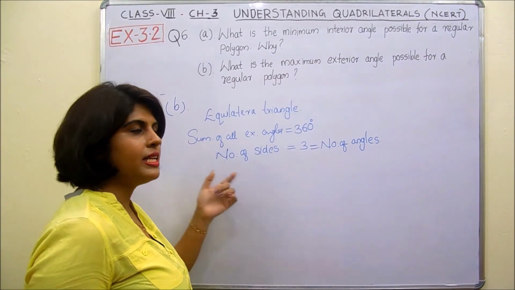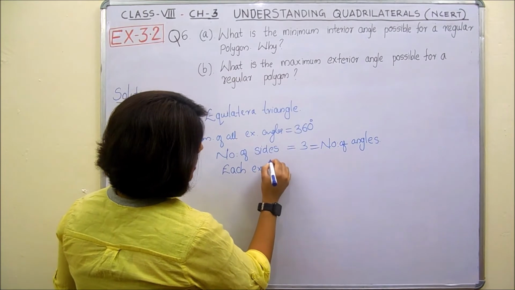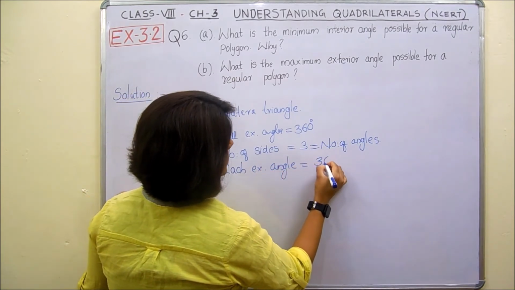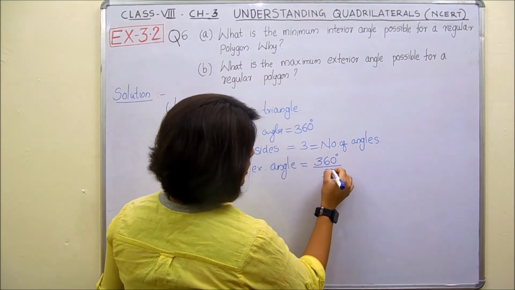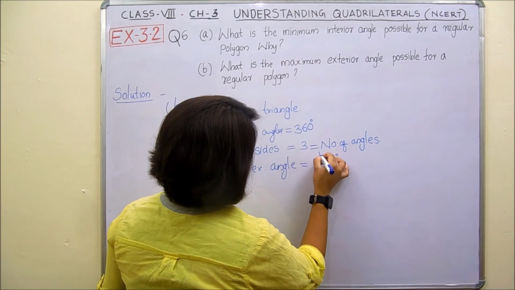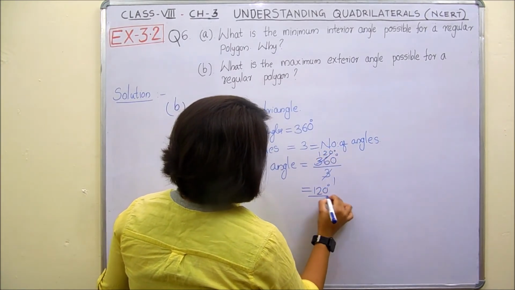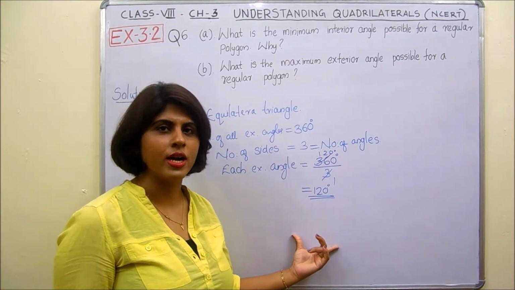Therefore, we can find each exterior angle. Each exterior angle should be 360 degree divided by number of angles, that is 3. So what would be the value? 120 degree. Okay. So in the case of an equilateral triangle, each exterior angle should be 120 degree.